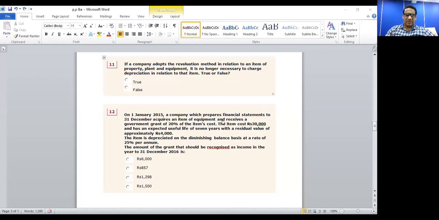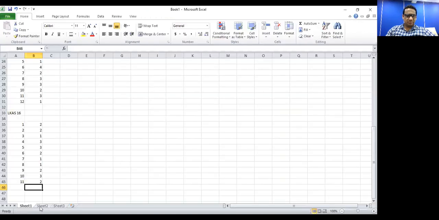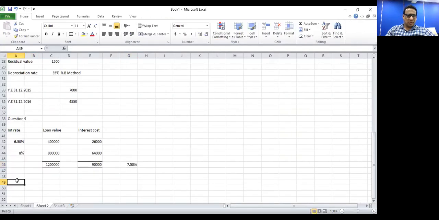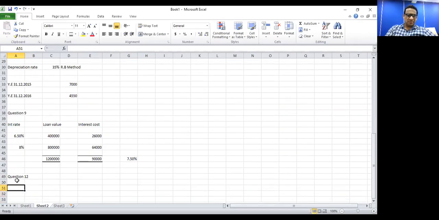So let's work out this question. Let me go to an Excel sheet. Question 12 with regard to property, plant, and equipment, IAS 16. Cost of the asset on 1st of January 2015, 30,000.